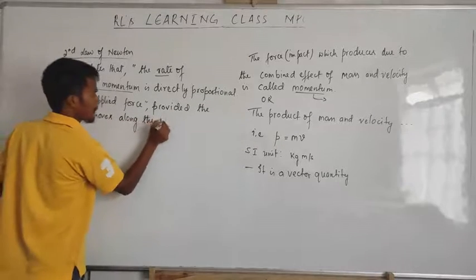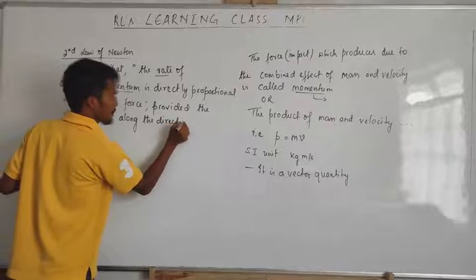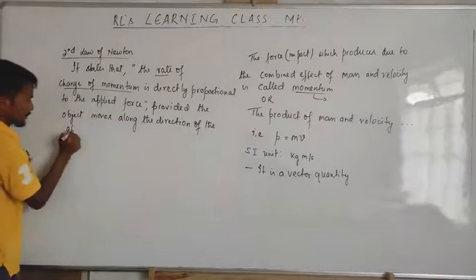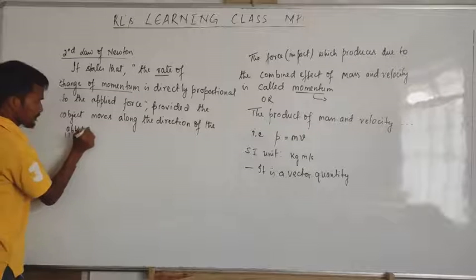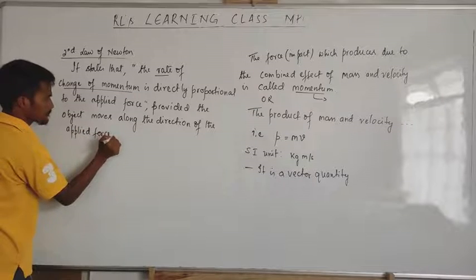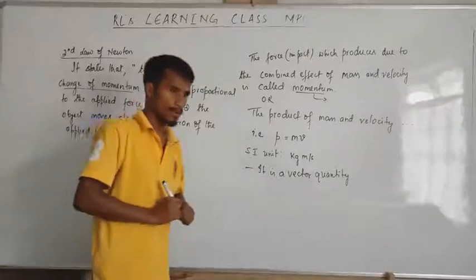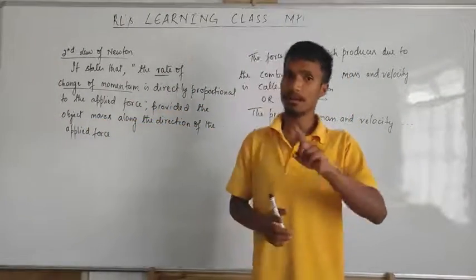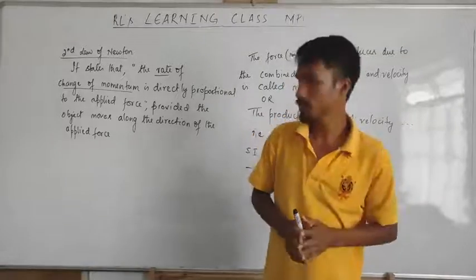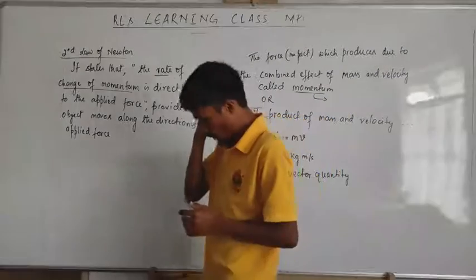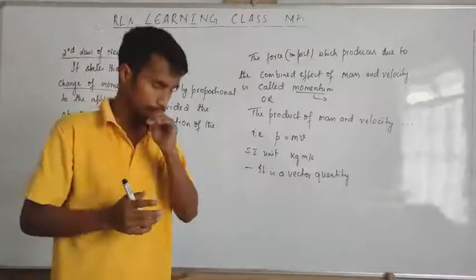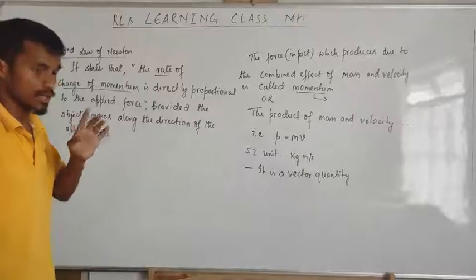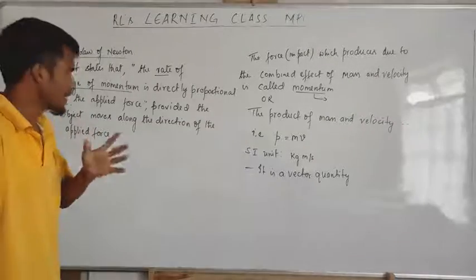Now this is the second law. First law: the object will remain at rest or in uniform motion. But here, the rate of change of momentum is directly proportional to the applied force. And one more thing, the object will move in the direction of the applied force.